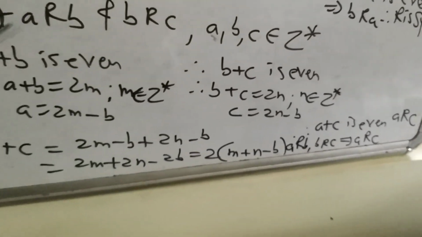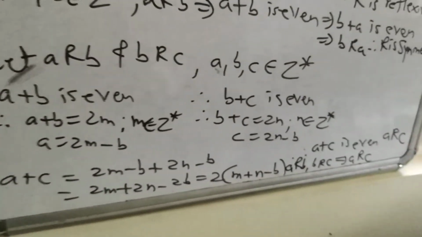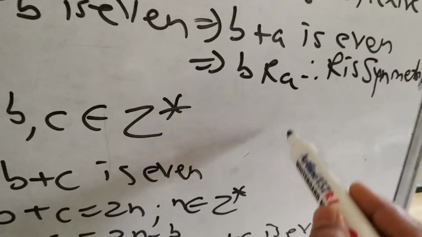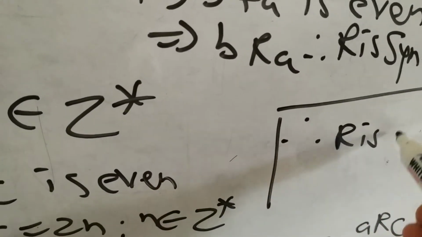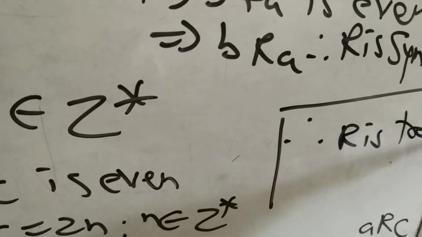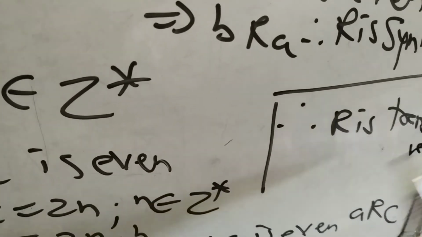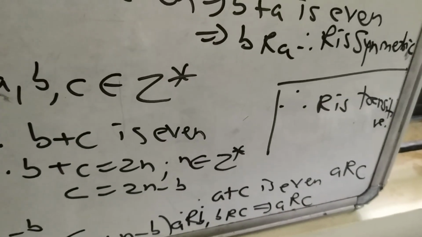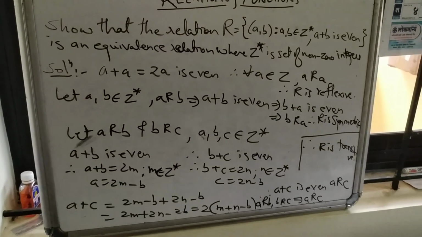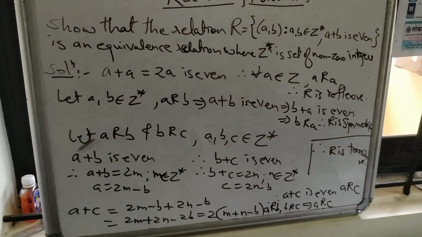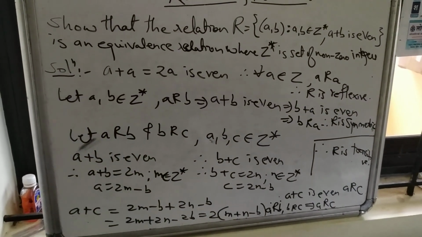So just write the last line. Therefore, R is transitive. So this is how we have shown the relation R is an equivalence relation.